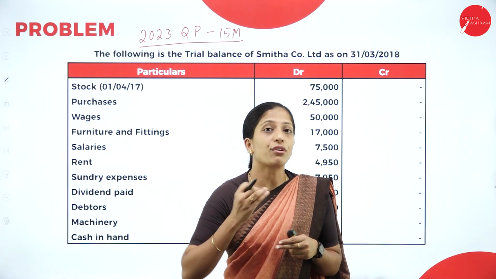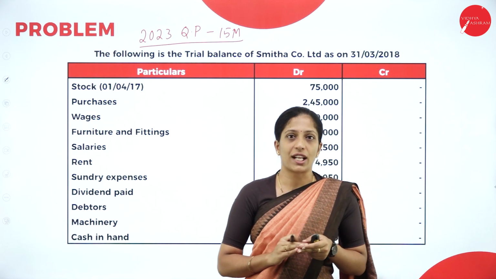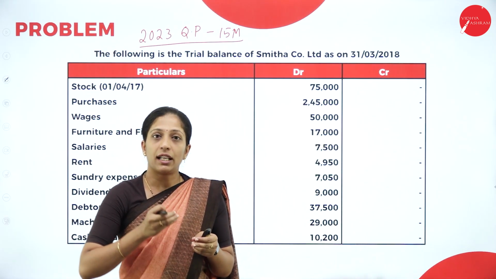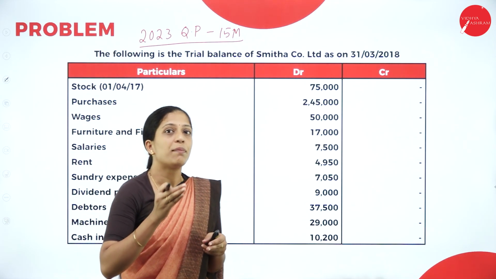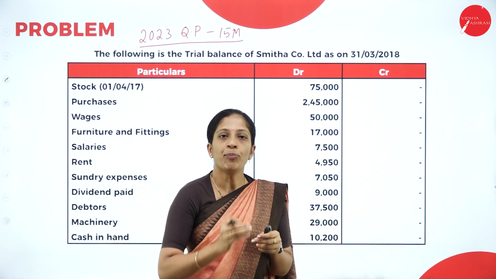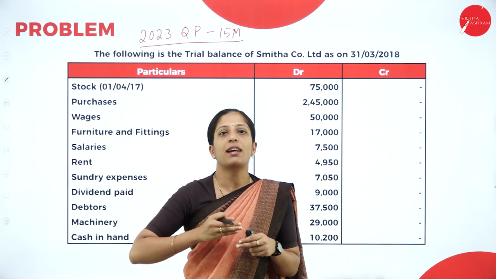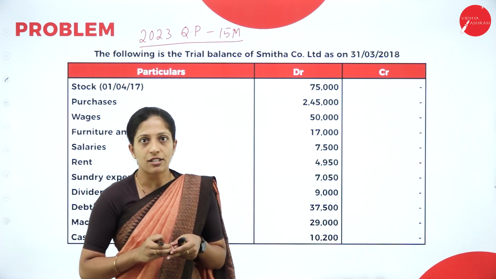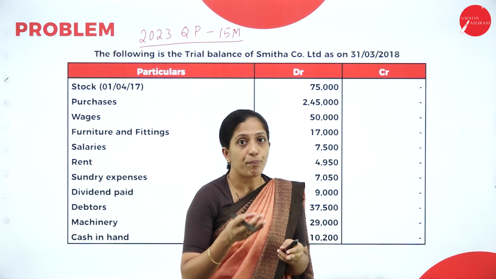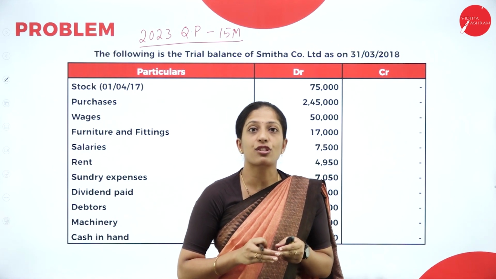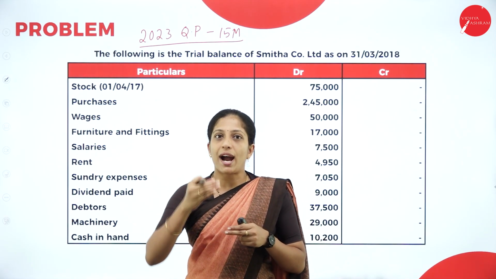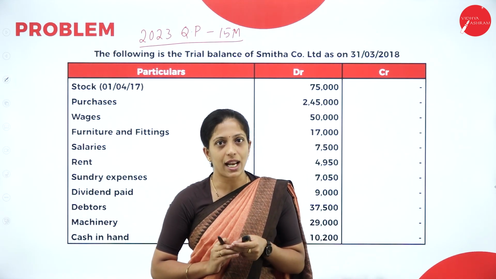How do you begin your statement of profit and loss? You'll start with revenue from operation, other income, then you will get total income. When you add 1 plus 2, that is revenue from operation and other income, you will get total income. For expenses, you will record all the expenses like cost of material consumed, purchase of stock in trade, change in inventories, then employee benefit expenses, finance cost, depreciation and amortization, other expenses. When you add all the expenses, you will get total expenses.